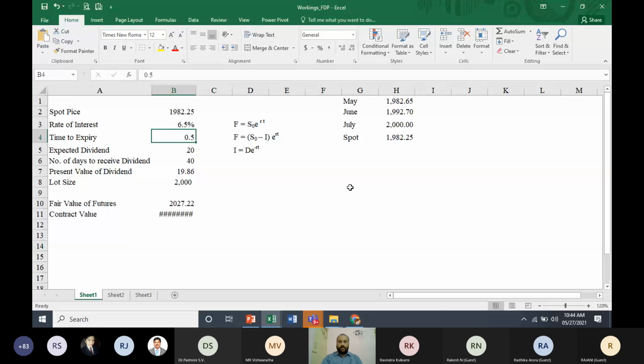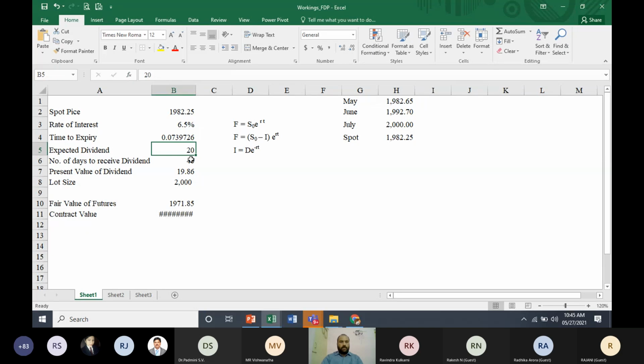You can do the calculation, but there is no meaning in finding the value of this particular future contract. So instead, let's move on to the June contract. The June contract will expire on 24th of June. So 24 plus 3, that means 27 days. So 27 days divided by 365. This is what we are going to use.